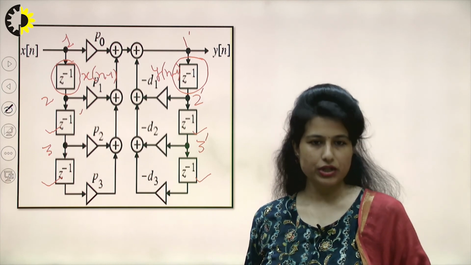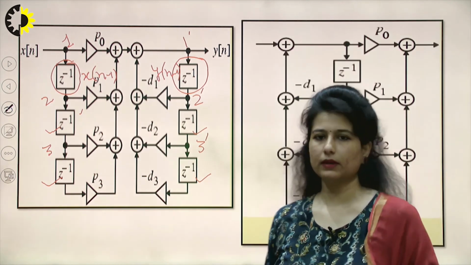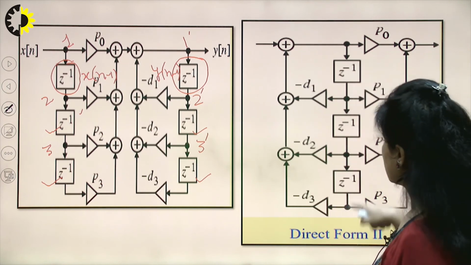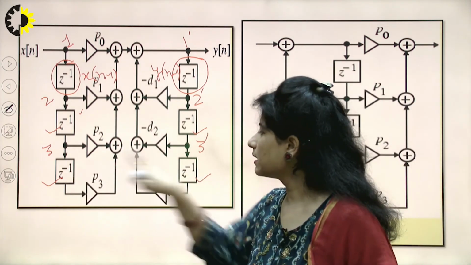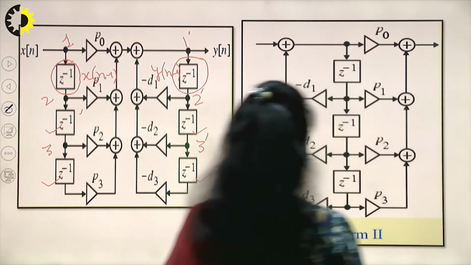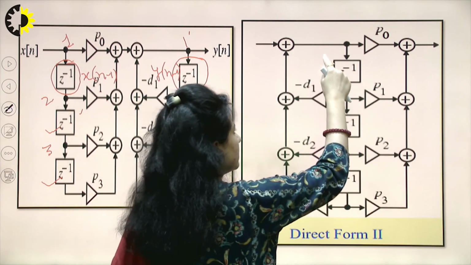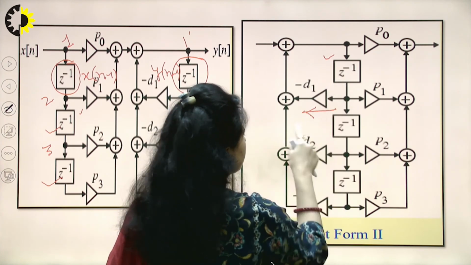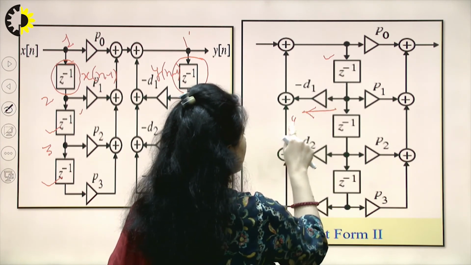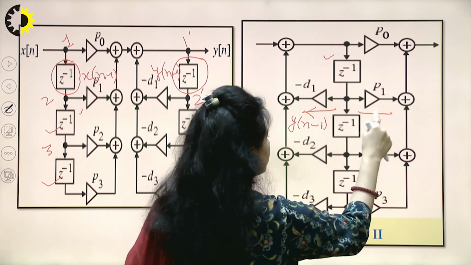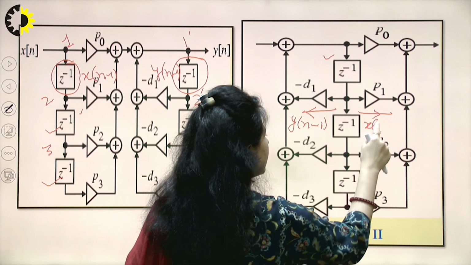So how does this sharing appear? Now I'll draw my particular circuit as this. These two elements being shared, I draw them onto the central branch. So in this direction I would be getting my y of n minus 1, and in this direction I would be getting my x of n minus 1.